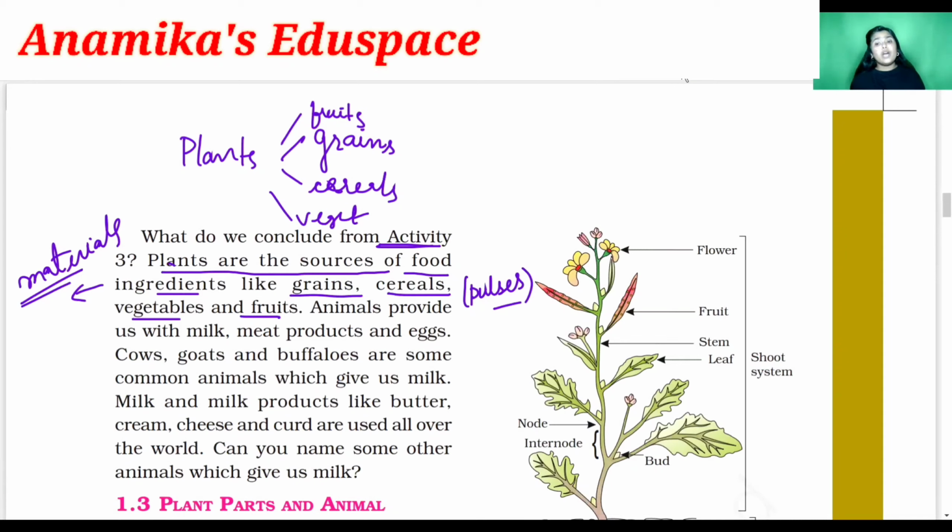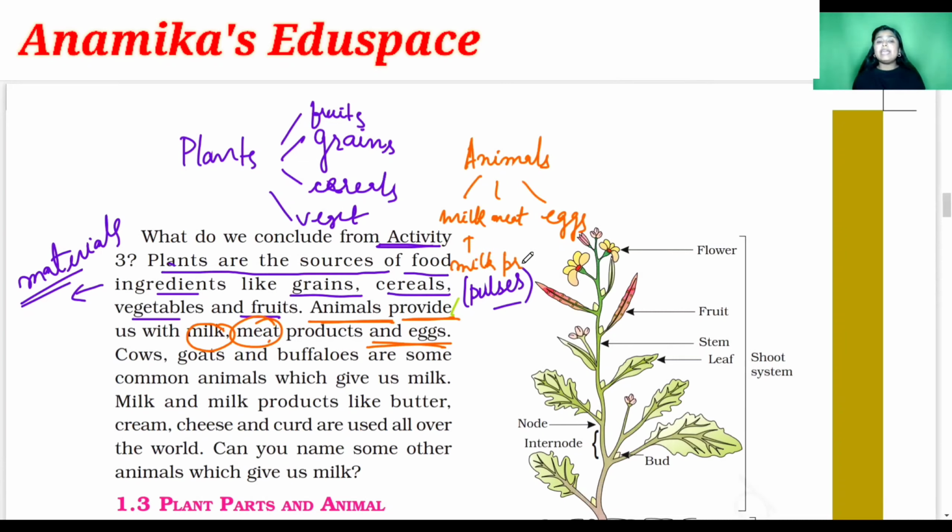Next, from the animals, what are we getting? The animals provide us with milk, meat, and eggs. So who provides us with milk, meat, and eggs? The animals. So you will write like this: from animals, we are getting milk, meat, and eggs. And also milk plus milk products.